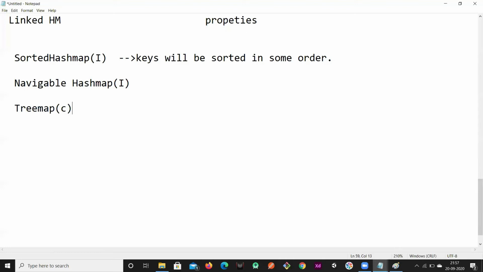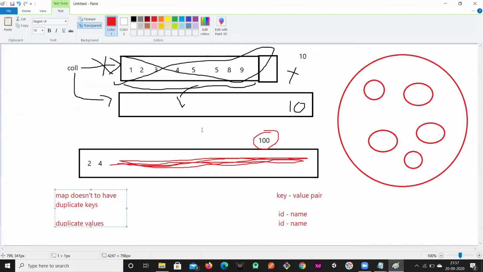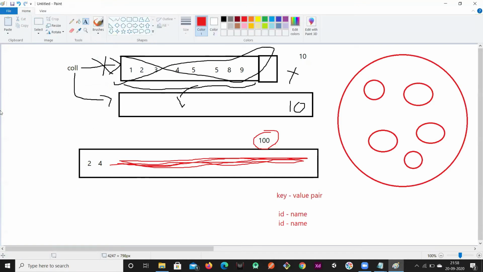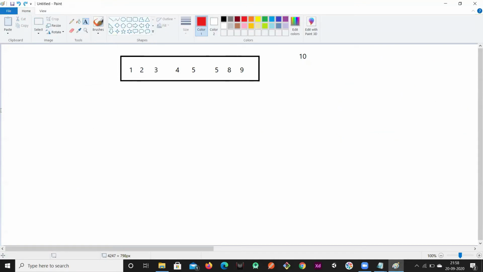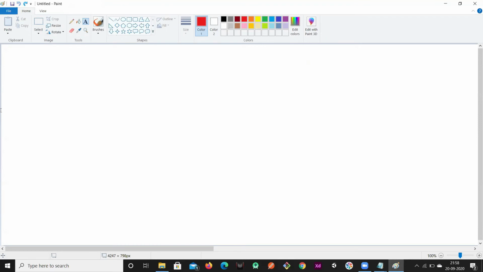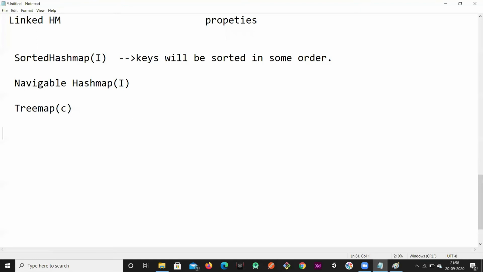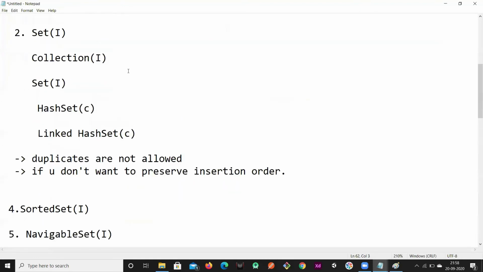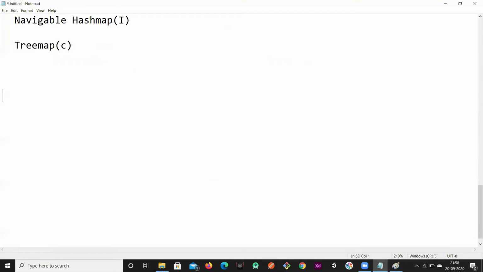If you go through the hierarchy of this entire collection framework, these are the available classes and interfaces. We have a few more things available. If you want to sort the elements of any of these collections, we have two interfaces available: one is the comparable interface, and the other is the comparator interface.